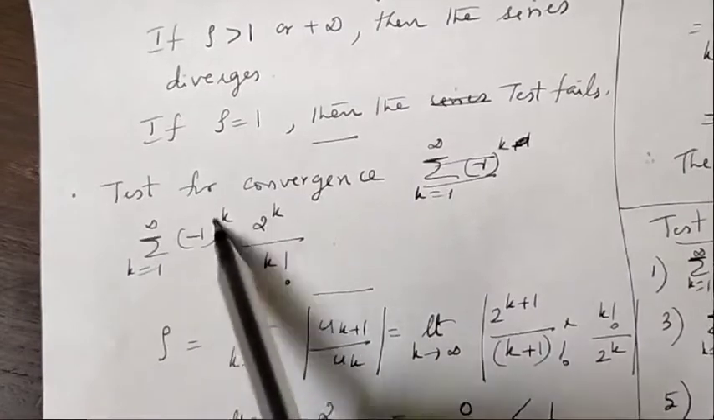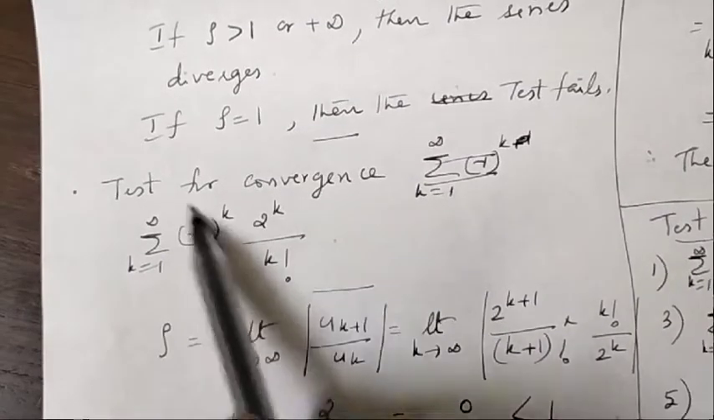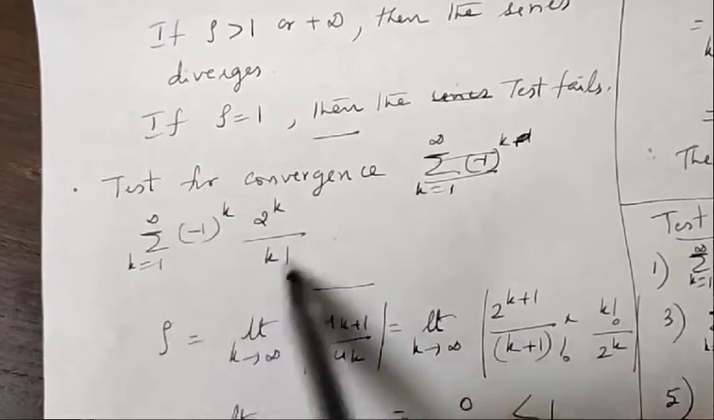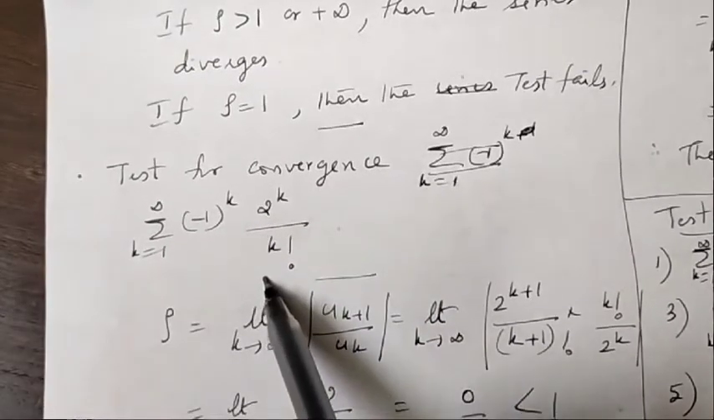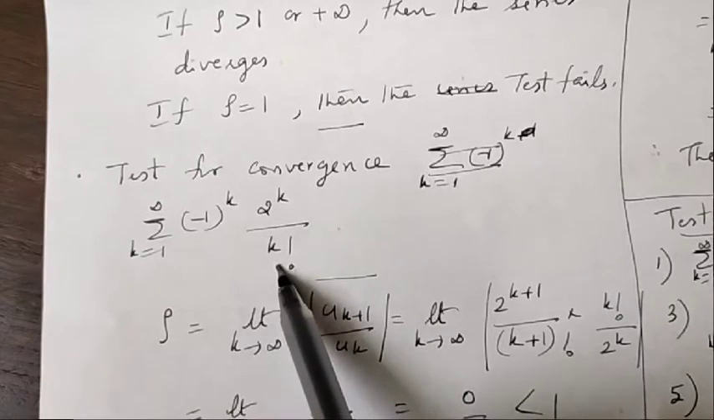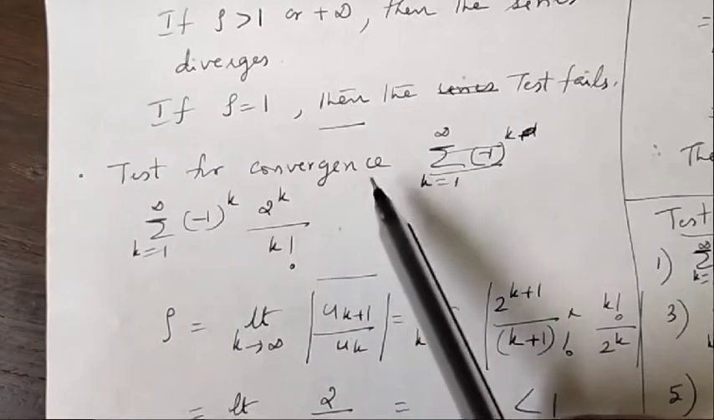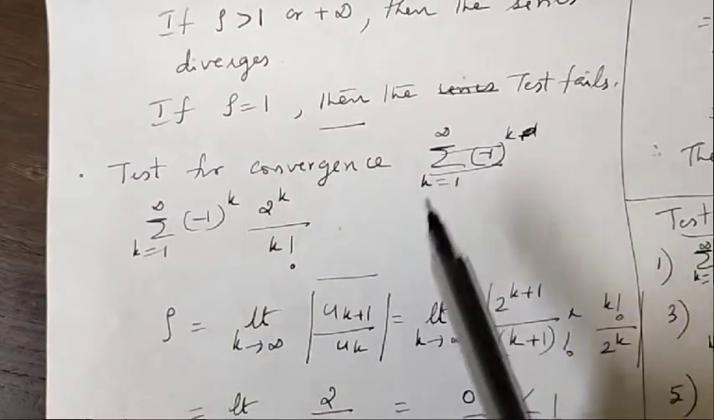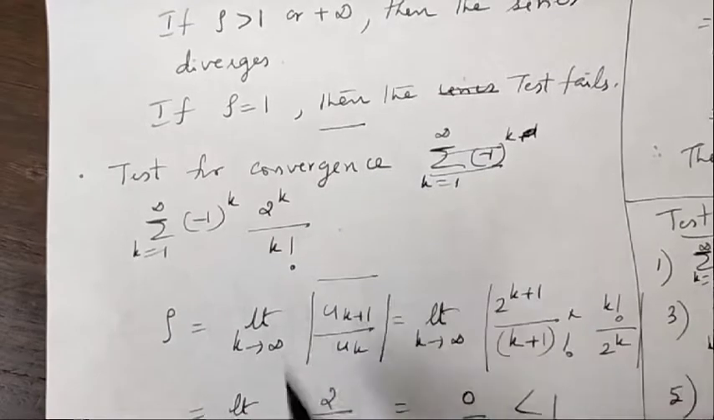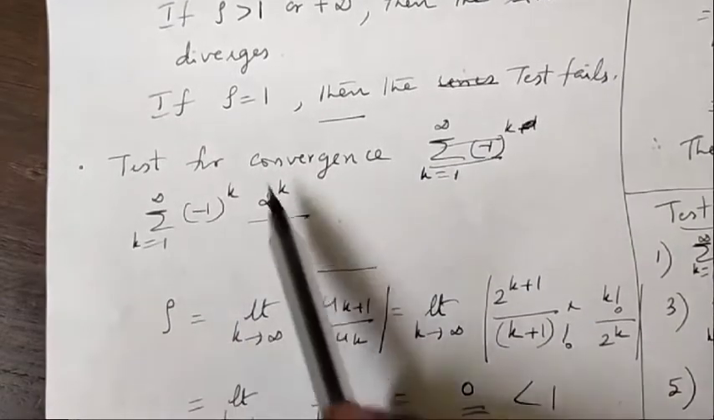Test the convergence of sigma k from 1 to infinity, minus 1 raised to k, 2 raised to k by k factorial. So this is a series with both positive and negative terms. In this series, we can't apply the alternating series test, as we are not sure we will get the answer, whether it is divergent or convergent. So in this case, consider this as a series with both positive and negative terms, not an alternating series, because k factorial is there. So we can apply the ratio test, considering all the terms as positive.